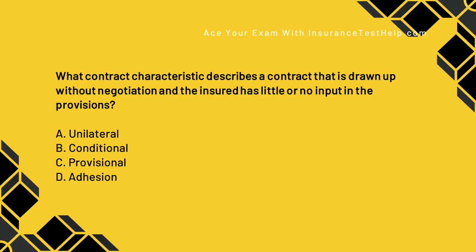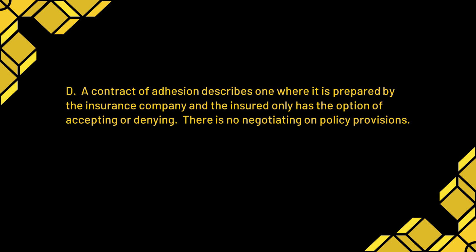What contract characteristic describes a contract that is drawn up without negotiation and the insured has little or no input into the provisions? A, unilateral. B, conditional. C, provisional. Or D, adhesion. The correct answer is going to be D. A contract of adhesion is one which is prepared by the insurance company, and the insured really only has the option of accepting it or denying it. There's no negotiating. It's take it or leave it. Contract of adhesion is highly testable. I'll be really surprised not to see it on every single exam.